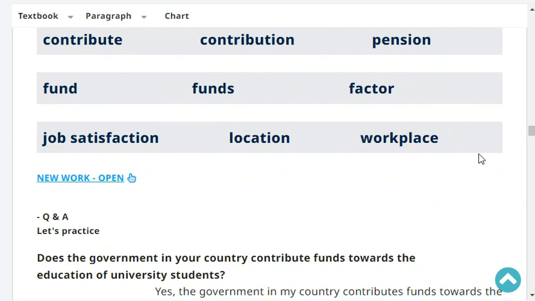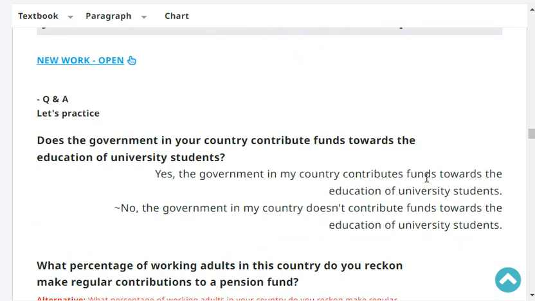First question. Does the government in your country contribute funds towards the education of university students? Yes or no? Yes. The government in my country contributes funds toward the education of university students.